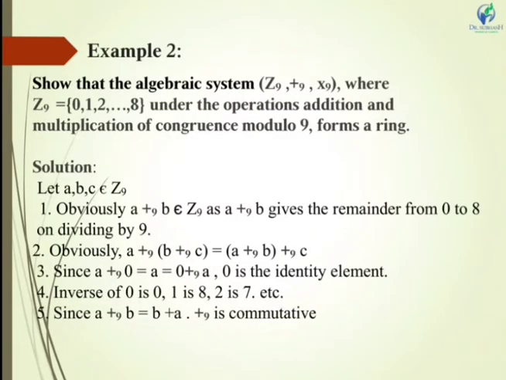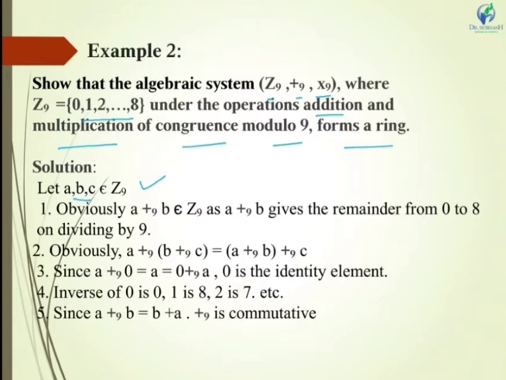Now, let us move towards the next example. Show that the algebraic system Z9, plus 9, cross 9, this is modulo 9 here, where Z9 equals 0 to 8, under the operations addition and multiplication of congruence modulo 9, forms a ring. Now first let us take 3 elements from the set Z9. Now let us check one by one all the properties.